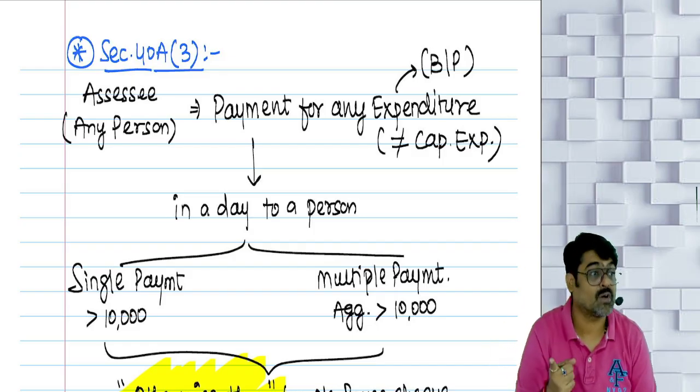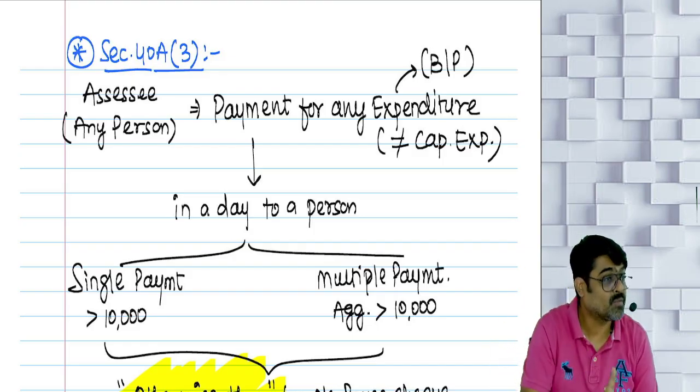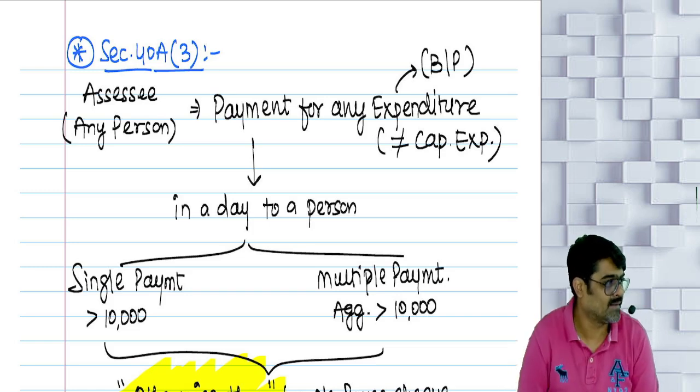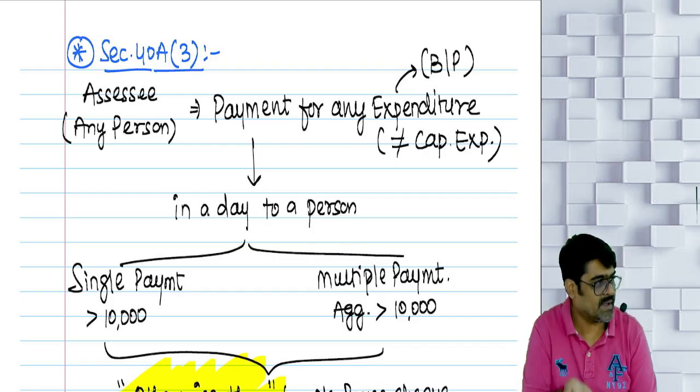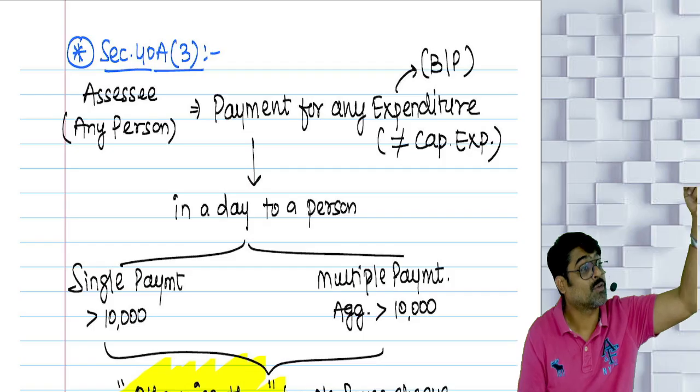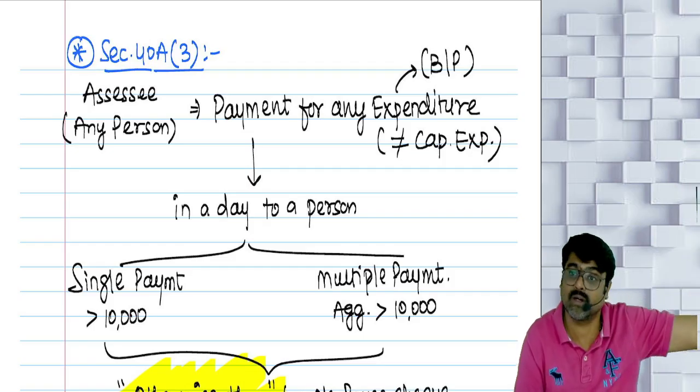Any expense of the business or profession other than capital expenditure. Other than, because for capital expenditure, the same thing is there in the proviso to section 43(1), which we have already seen.